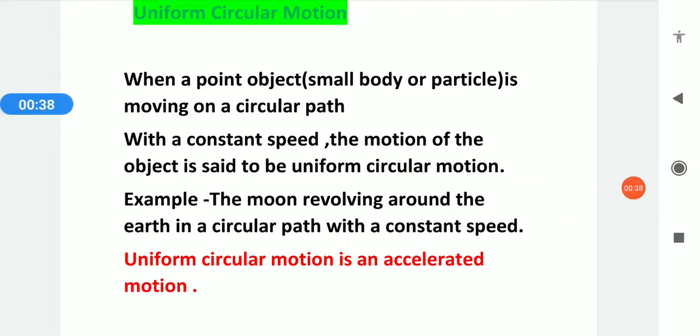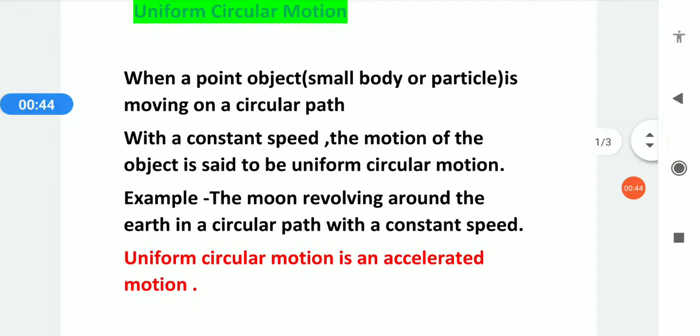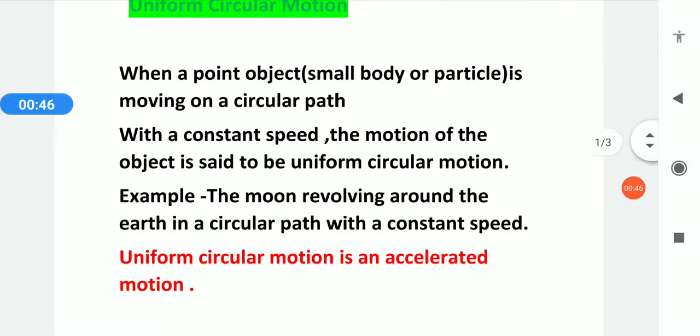So first of all, we should know about uniform circular motion. Definition wise, if I ask, what will you say? When a point object, a small body or a particle, is moving on a circular path with a constant speed, the motion of the object is said to be uniform circular motion. For example, the moon revolving around the earth in a circular path with a constant speed.